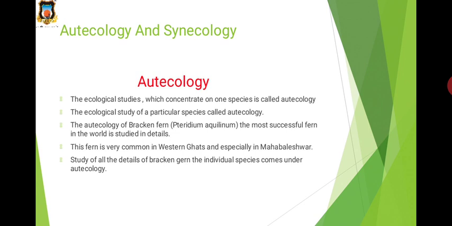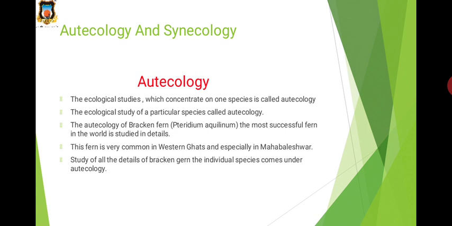For example, the ecology of bracken fern, Pteridium aquilinum, the most successful fern in the world, is studied in detail. The fern is very common in the Western Ghats, especially in Mahabaleshwar.